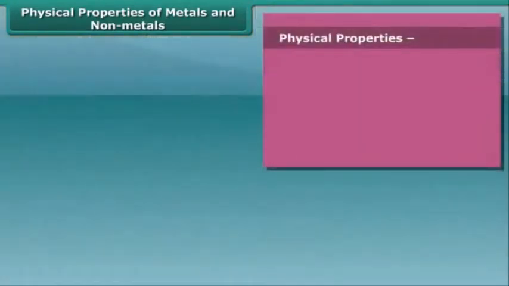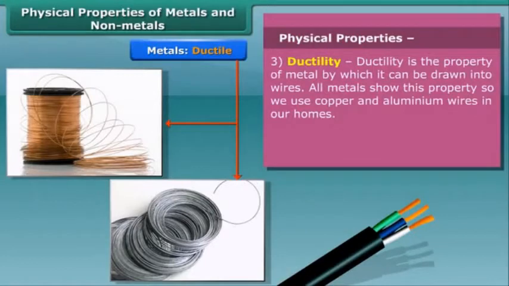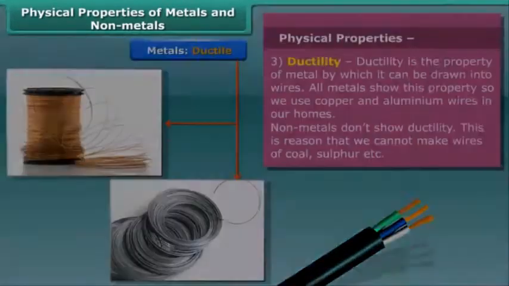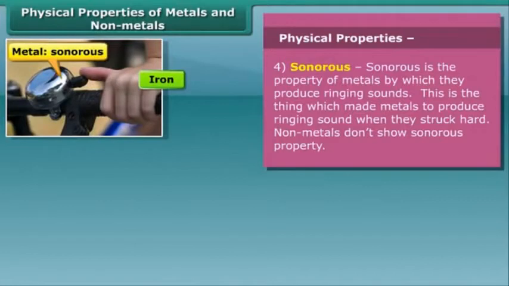The property of metal by which it can be drawn into wires is called ductility. It is the third property of metals. Non-metals don't show ductility. Now let's talk about another property of metals, that is sonorous. Metals produce ringing sounds when they are struck, so are said to be sonorous.